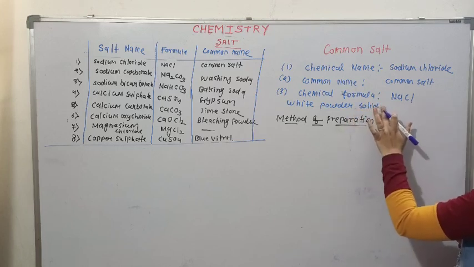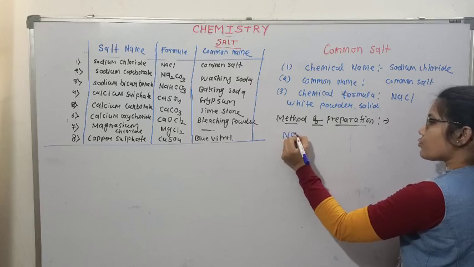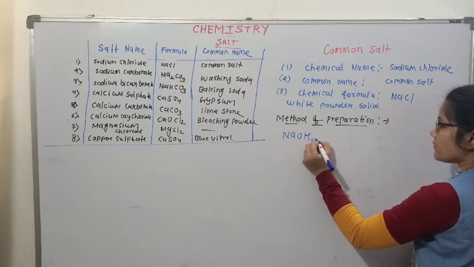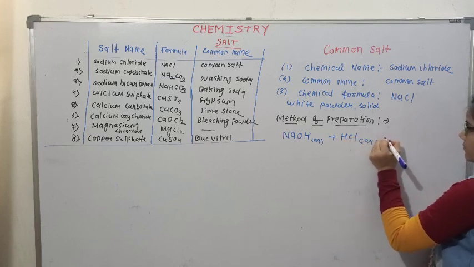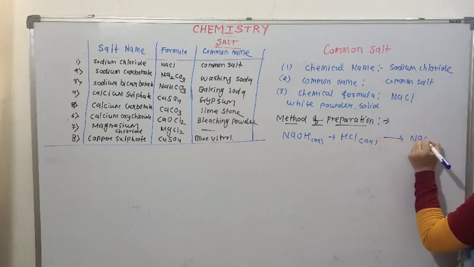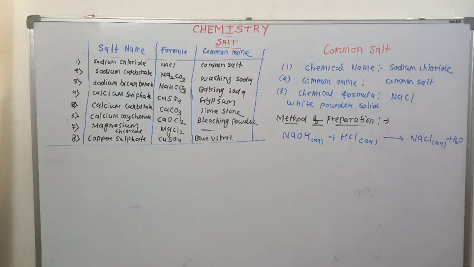Then in the laboratory it is prepared by the reaction of sodium hydroxide and hydrochloric acid. This salt is soluble in water.